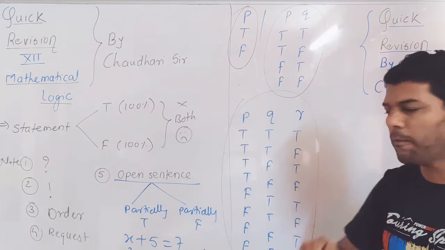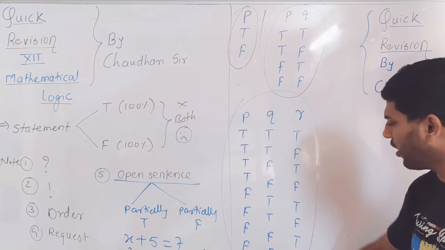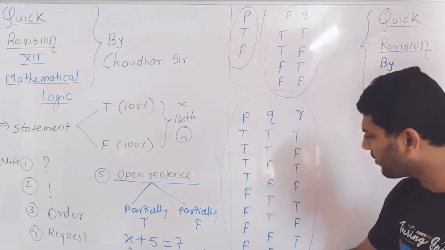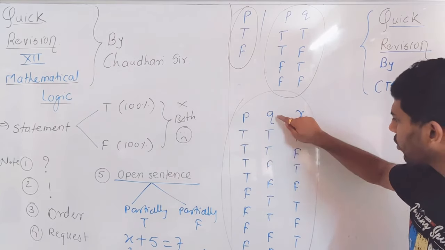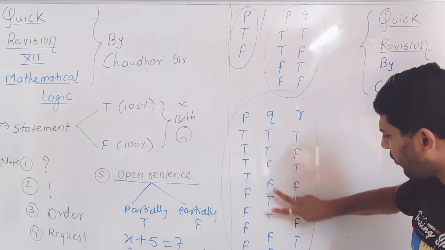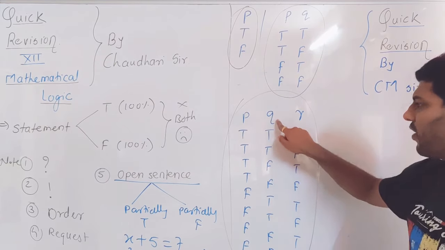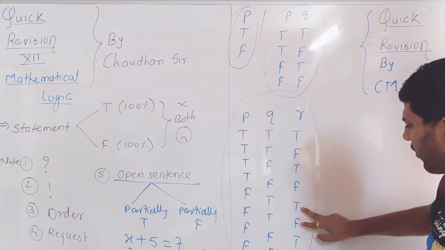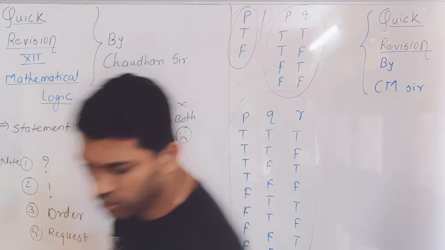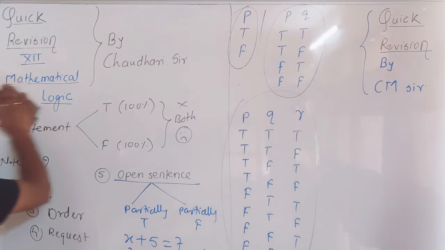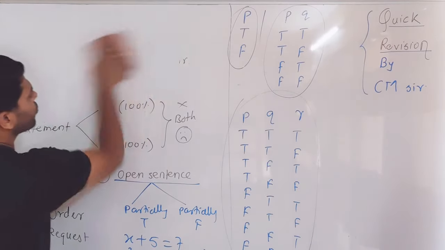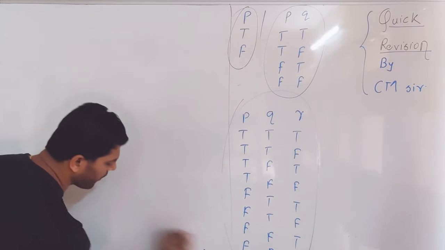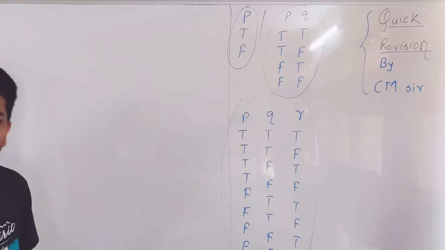If there are three statement patterns, there are a total of 8 possible combinations: 4 times T, 4 times F under P, 2 times T, 2 times F, 2 times T, 2 times F under Q, and for R it's alternate TF, TF, TF and TF. So just check whether one, two or three statement patterns are there. They might provide you one statement, two statements or three statements in mathematical logic.